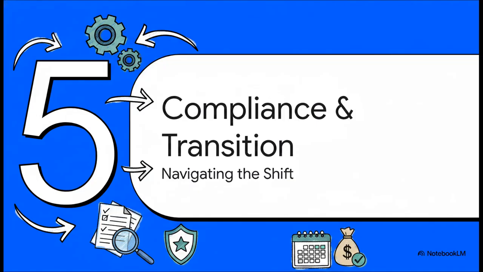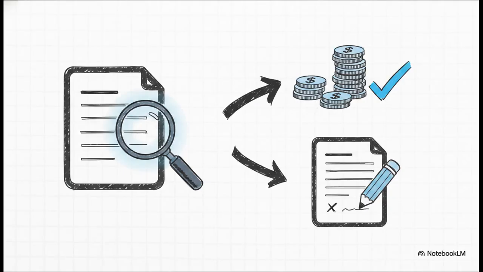Section 5. Compliance and transition. Navigating the shift. Okay, understanding the theory is great, but compliance is where the rubber meets the road. The Income Tax Rules 2026 introduced some updated forms you absolutely need to know. If an assessing officer sees a discrepancy based on your past assessments, they can actually issue a demand via Form 151 under Section 407.